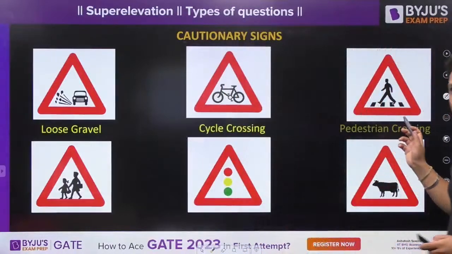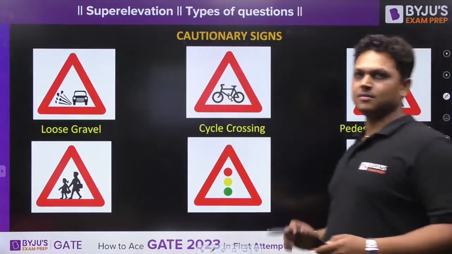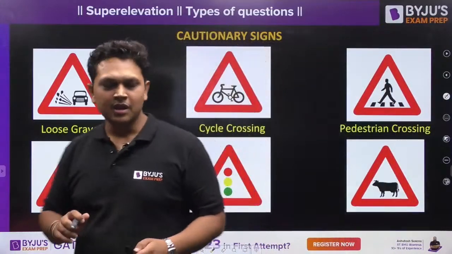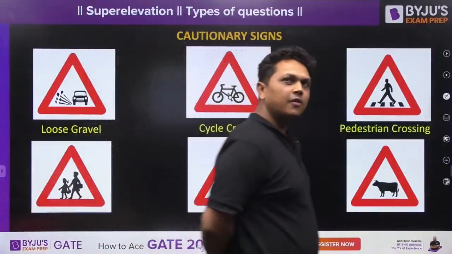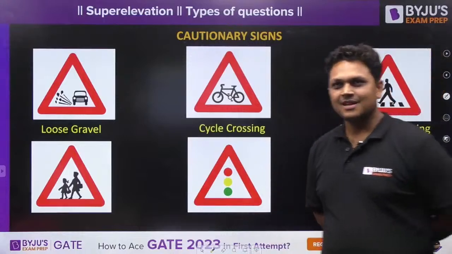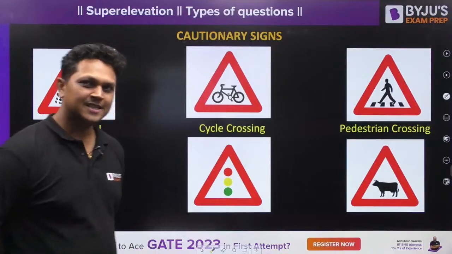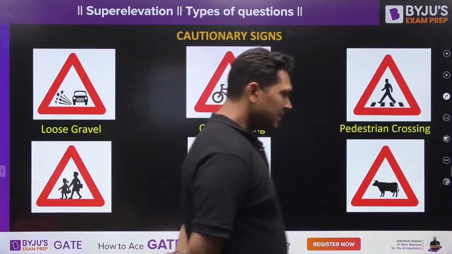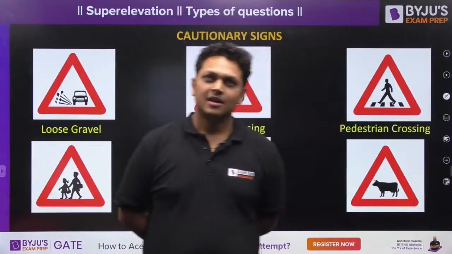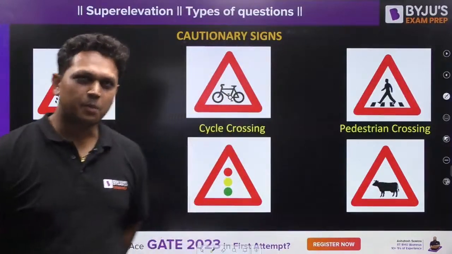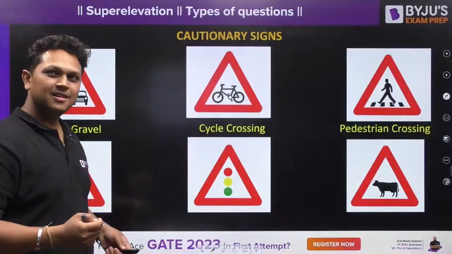Similarly, this is pedestrian crossing. Pedestrians are referred to as the king of traffic. Do you know why? Because pedestrians are provided with a zebra crossing.